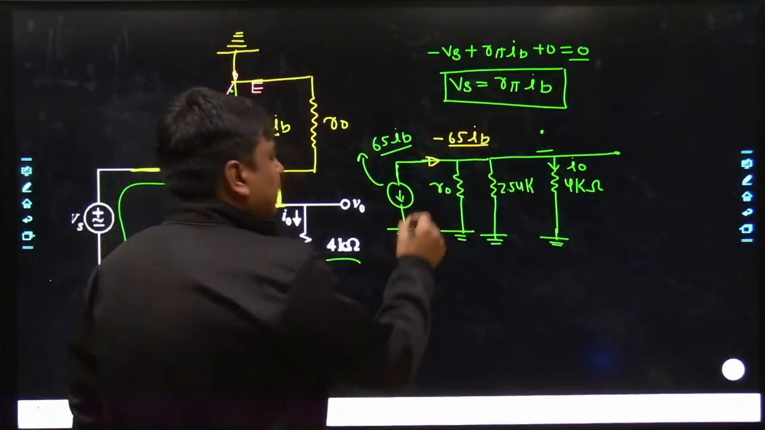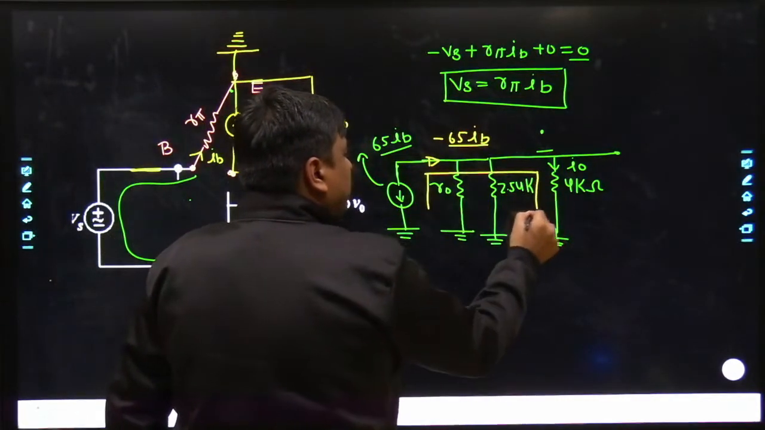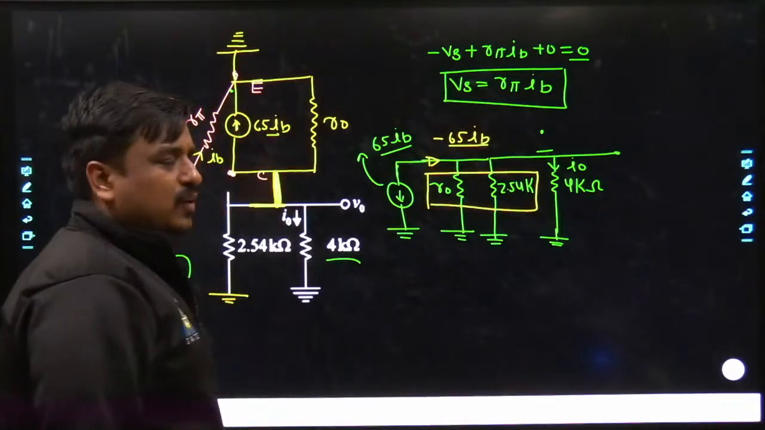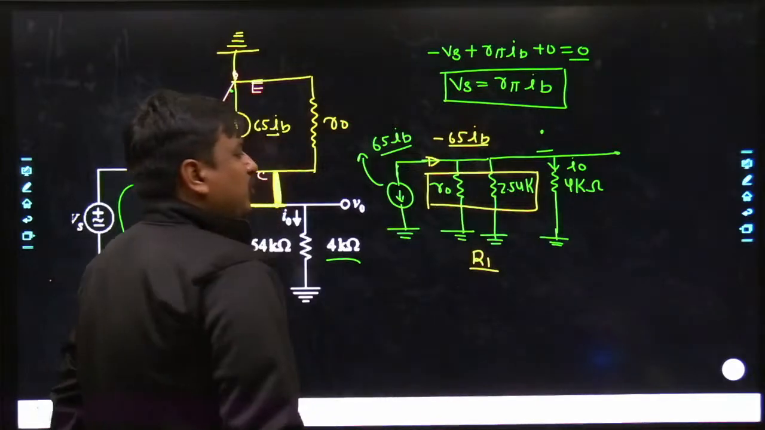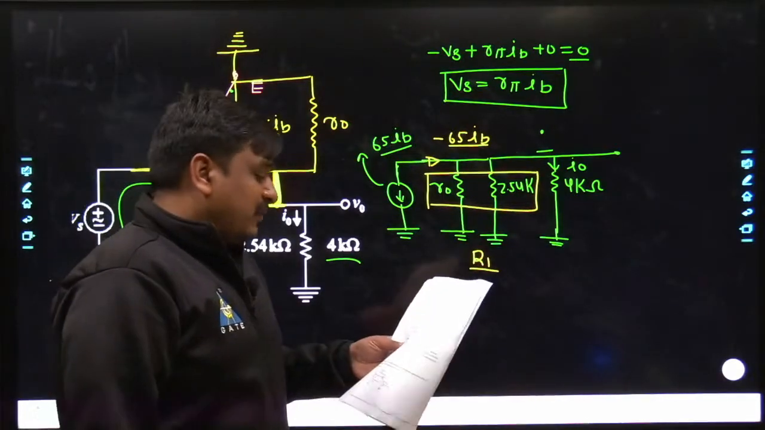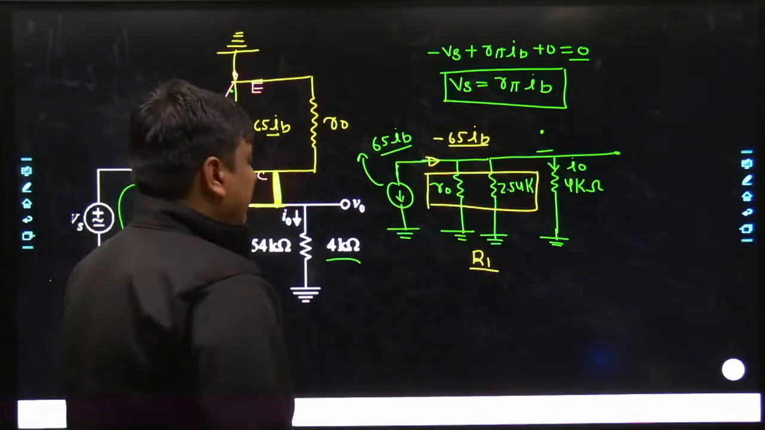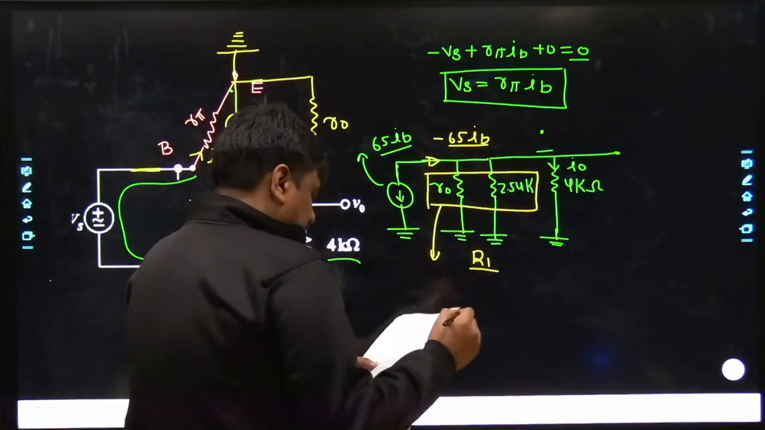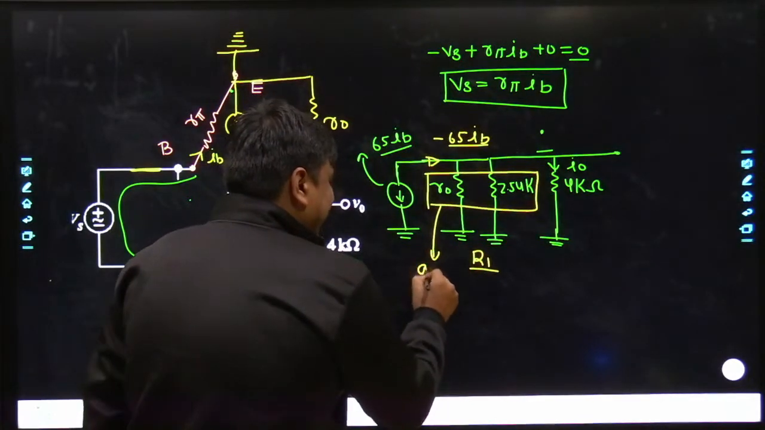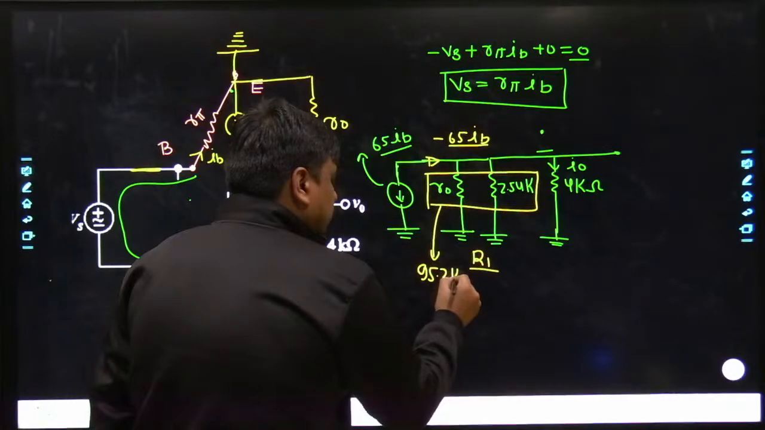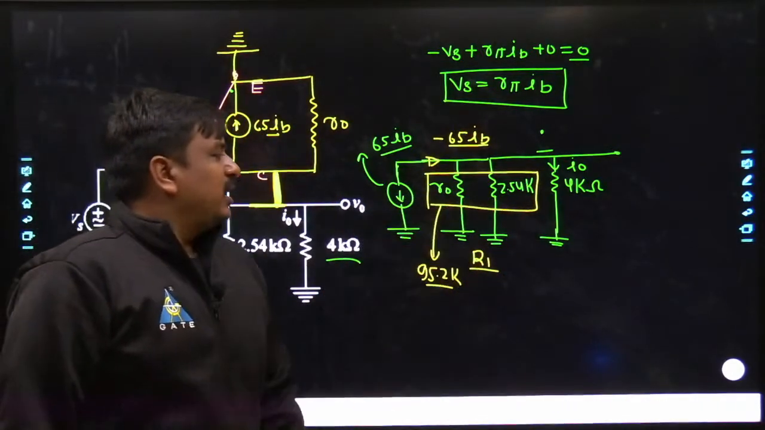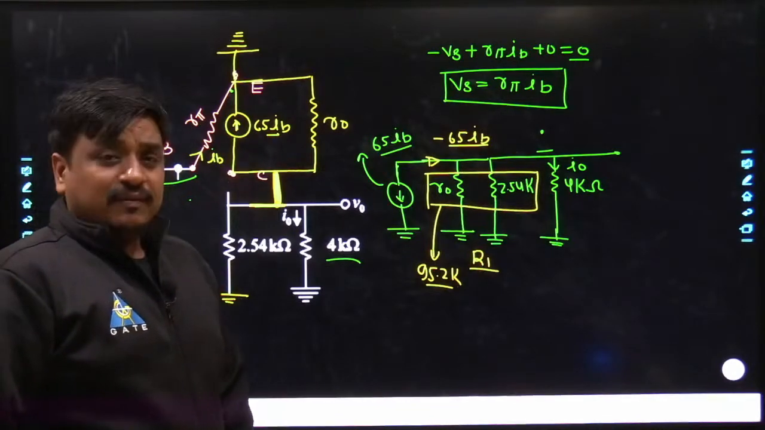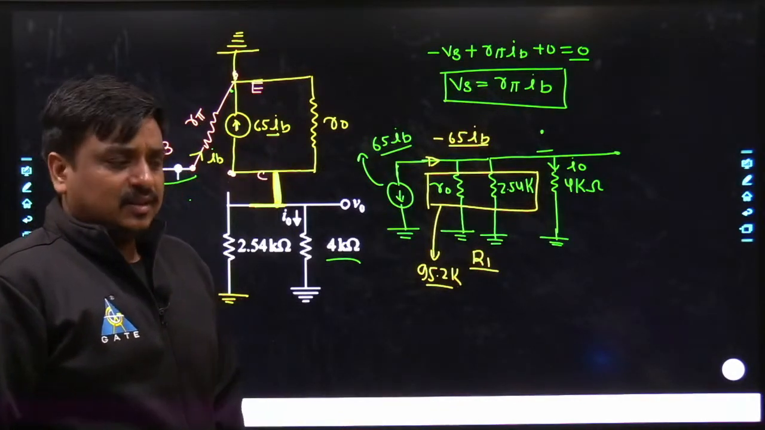Now you can take the parallel combination of R naught and 2.54 kilo ohms. For the time being, why don't we take this as R1? Anyways, the value of R naught is already been calculated, which is nothing but 95.2 kilo ohms. It's such a large value. Approximately, if you take its parallel combination, it will remain almost same as 2.54. But anyways, you had to calculate this precisely.